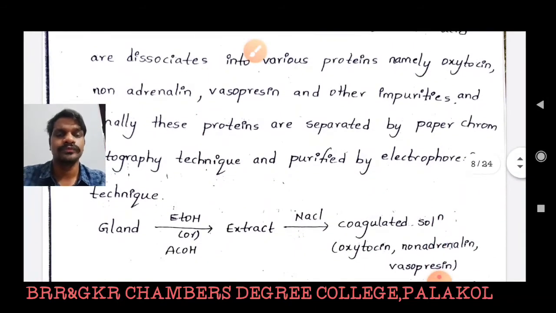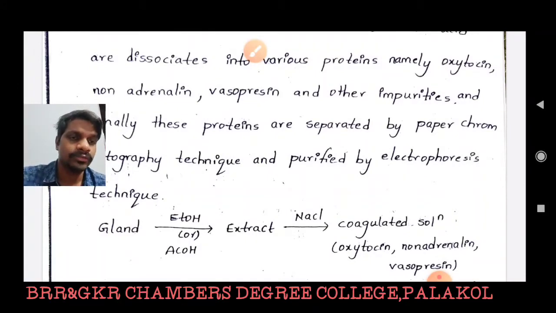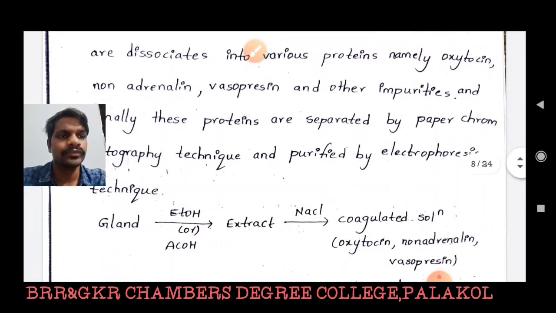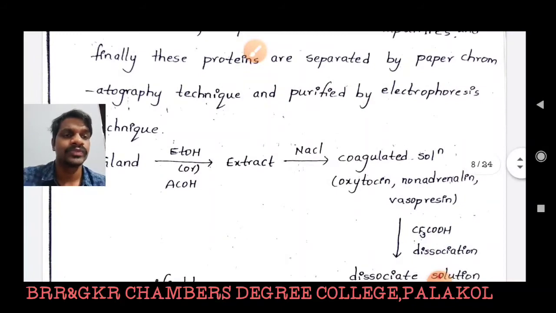So now the gland is extracted with ethyl alcohol, then the extract is treated with sodium chloride, then the solution is coagulated. Now the coagulated solution contains three hormonal molecules: oxytocin, noradrenaline, and vasopressin. Now we have to dissociate these coagulated hormonal molecules by using trifluoroacetic acid.